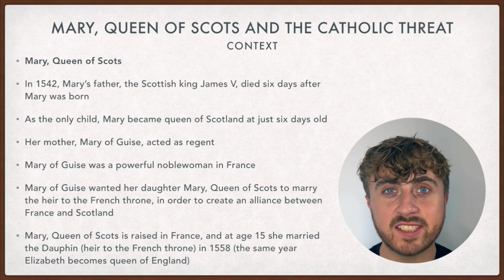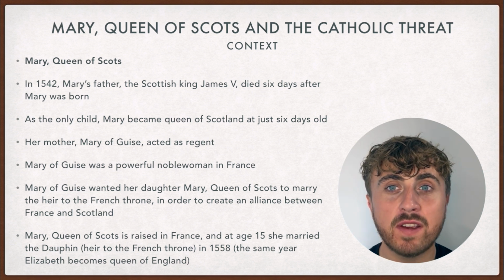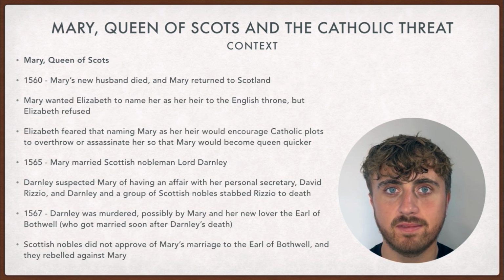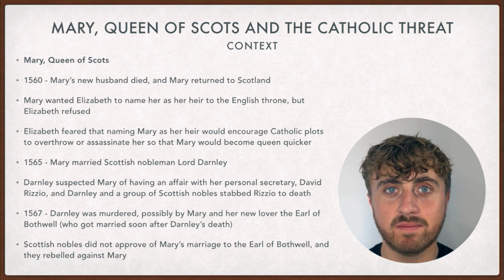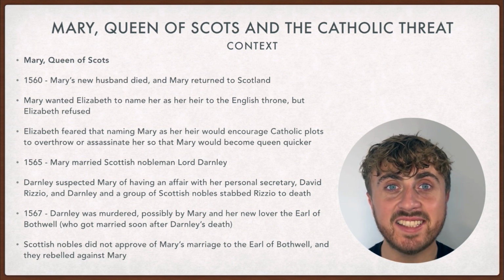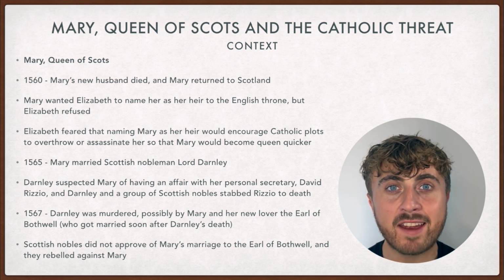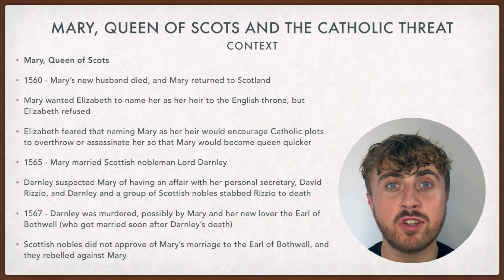Mary Queen of Scots was raised in France, and at age 15 she married the heir to the French throne. This was in 1558, the same year Elizabeth becomes Queen of England. In 1560, Mary's husband dies and Mary returns to Scotland. Mary wanted Elizabeth to name her as the heir to the English throne, but Elizabeth refused. Elizabeth feared that naming Mary as her heir would lead to Catholic plots to overthrow or assassinate her to make Mary queen quicker.